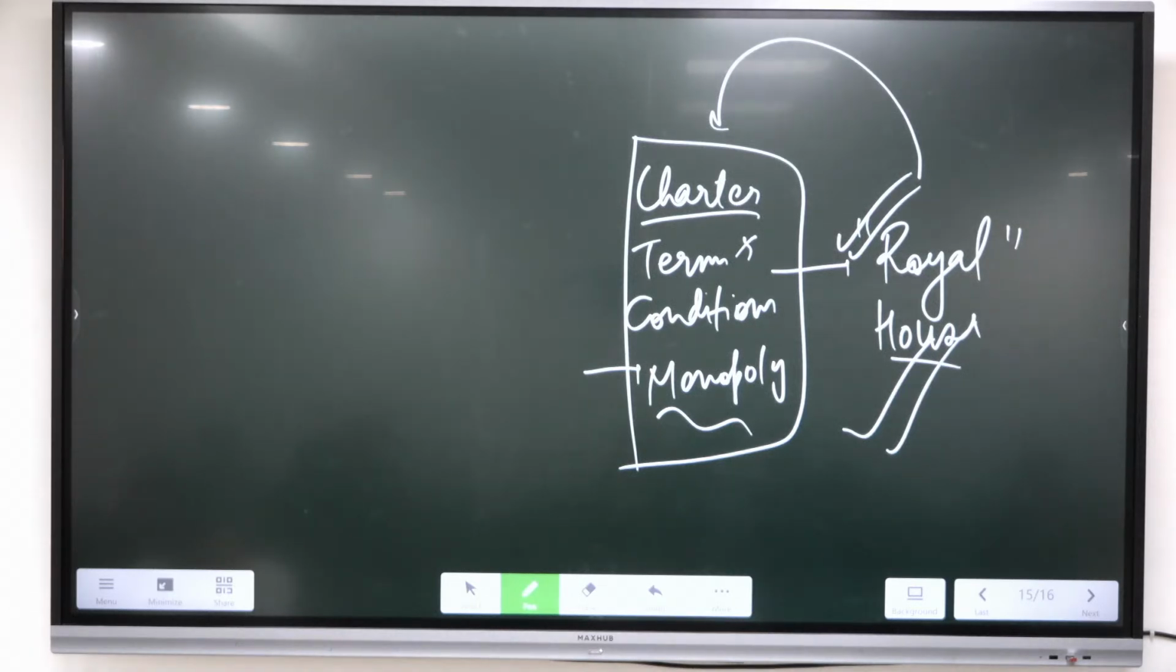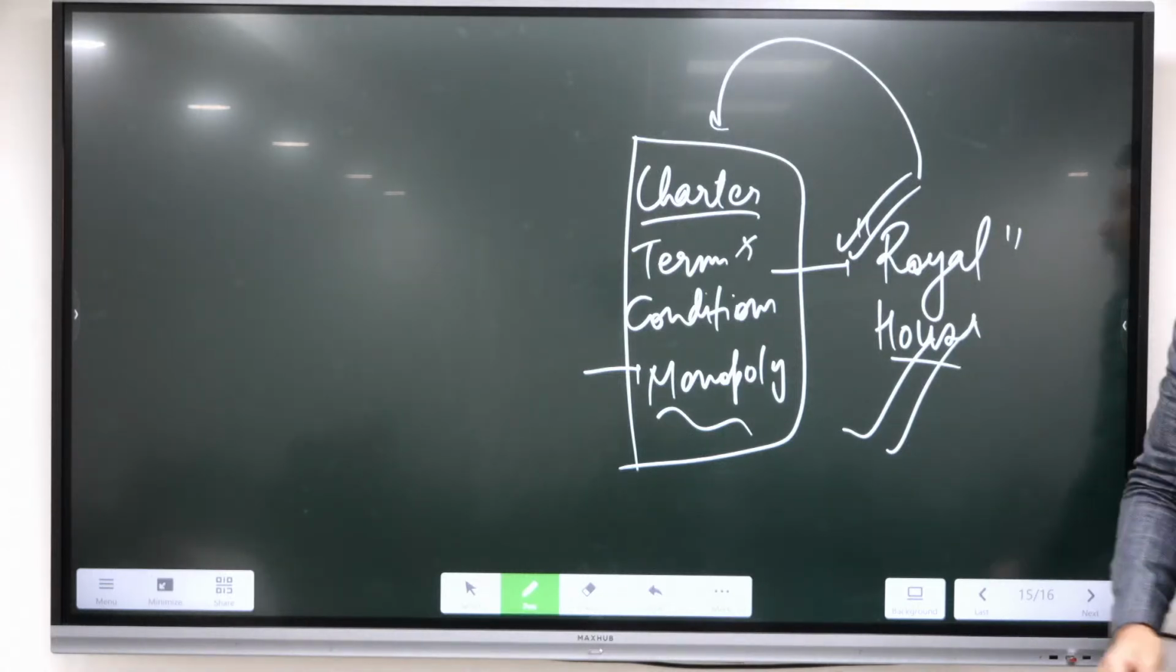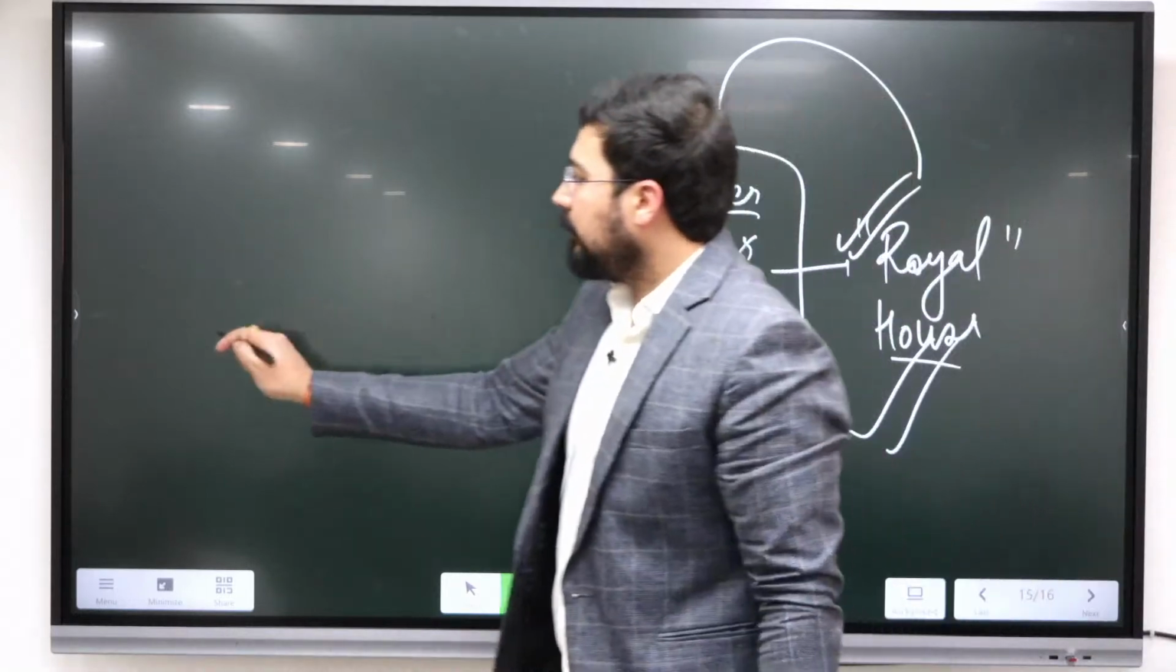So let us see the French. The most influential minister responsible for the creation of this company was Colbert, and he followed the path of mercantilism. What is the meaning of mercantilism?